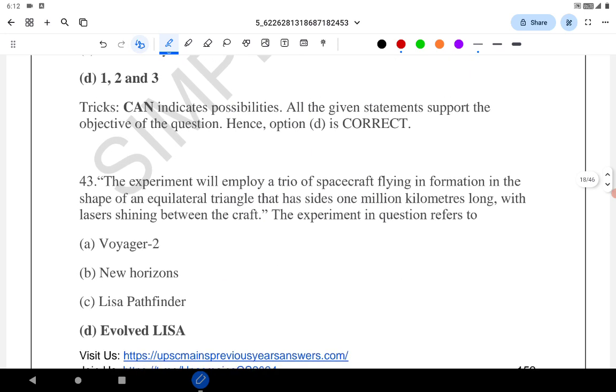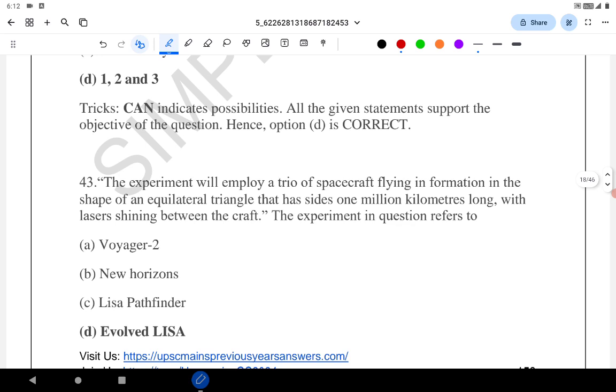The experiment will employ a trio of spacecraft flying in formation in the shape of an equilateral triangle that has sides 1 million km long, with a laser shining between the craft. The experiment in the question refers to?